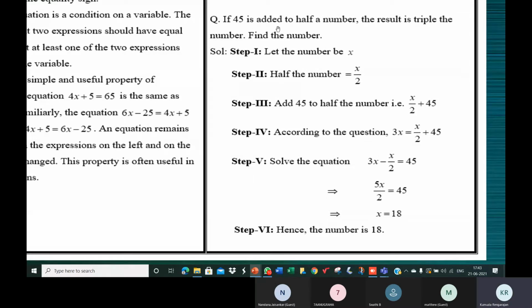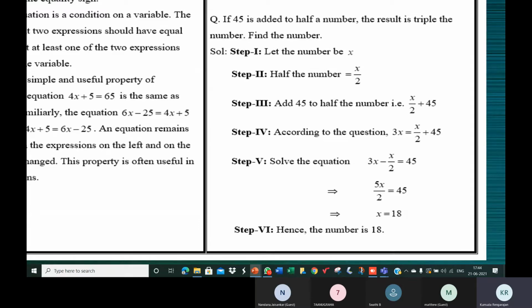If 45 is added to half a number. What is a number? The number is not given. Half a number, that number can be 50. If the number is 50, half a number is 25. If the number is 100, then half of it is 50. If the number is 10, then half of it is 5. What is a number? Okay, I'll add 45. To which number? It's not given. Then let that number be x.